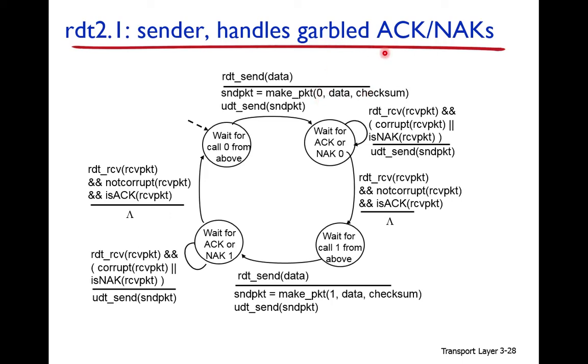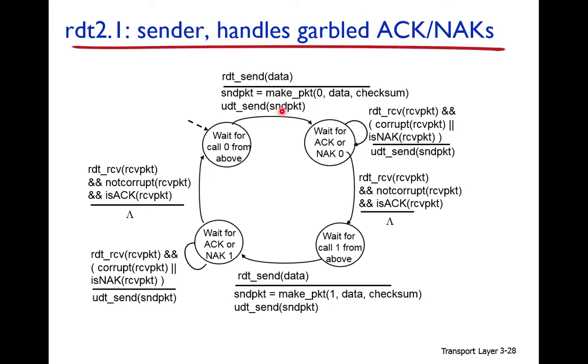Why? Because the acknowledgement or negative acknowledgement can be corrupted, and we don't use the feedback mechanism for acknowledgement. So it may happen that an acknowledgement becomes a negative acknowledgement, or a negative acknowledgement becomes an acknowledgement. If an acknowledgement can become a negative acknowledgement, then the data can be duplicated. So what should we do? We attach the sequence number to detect the duplicate packet. Since we are sending the first packet, it should have the sequence number 0, and this packet is transmitted.